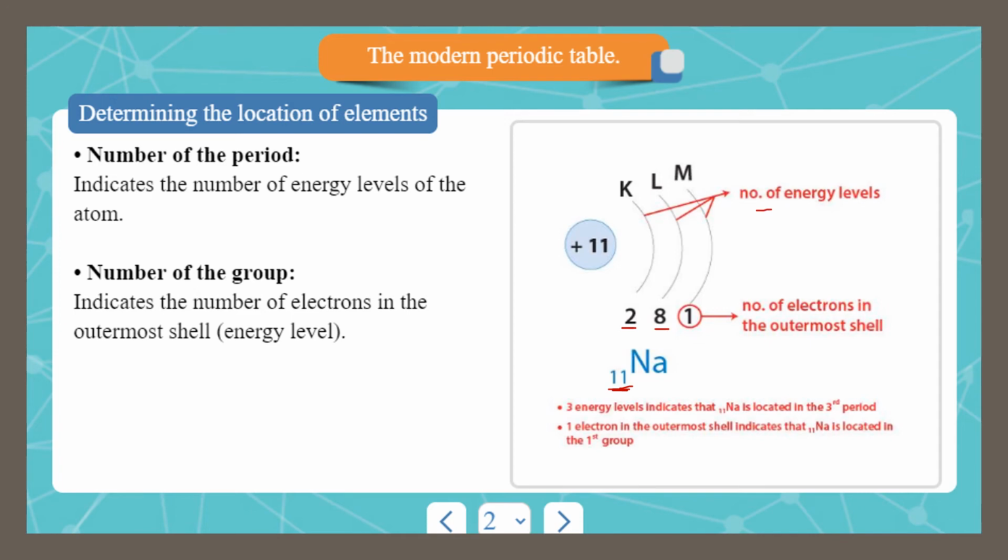So sodium lies in period 3 because sodium has 3 energy levels, while the number of the group is indicated by the number of electrons in the outermost shell. So as sodium has only 1 electron in the outermost shell, sodium's group is group 1A, and it's equal to the number of electrons in the outermost shell.